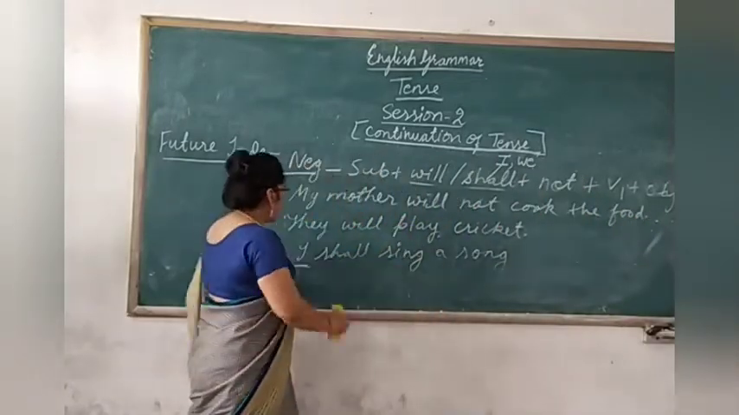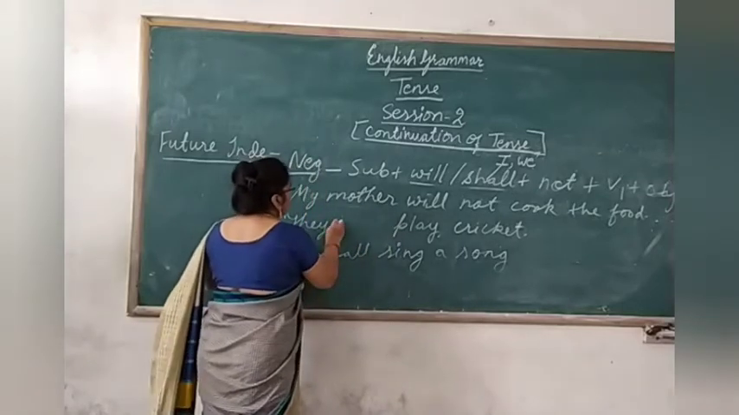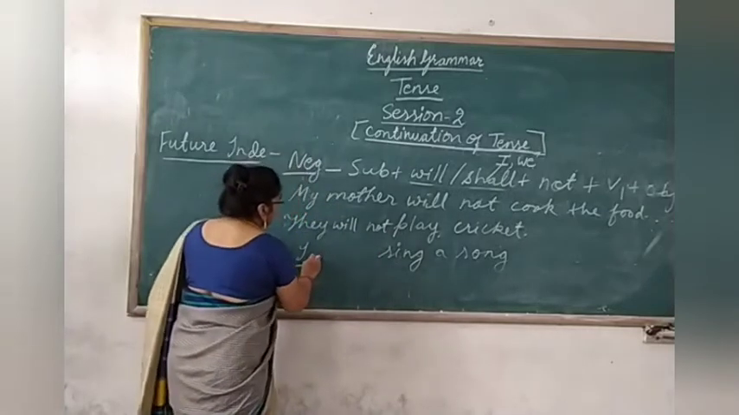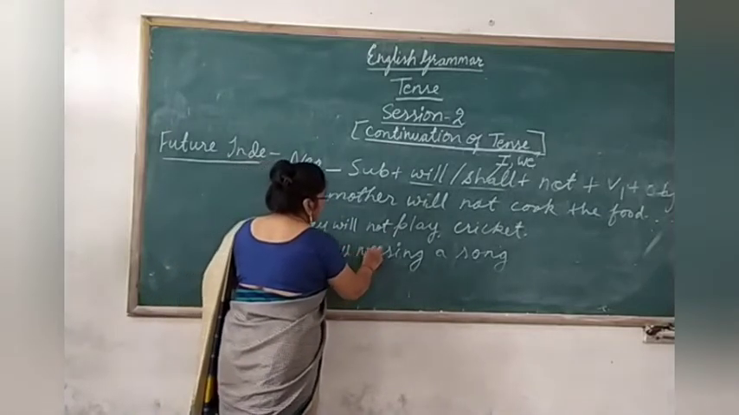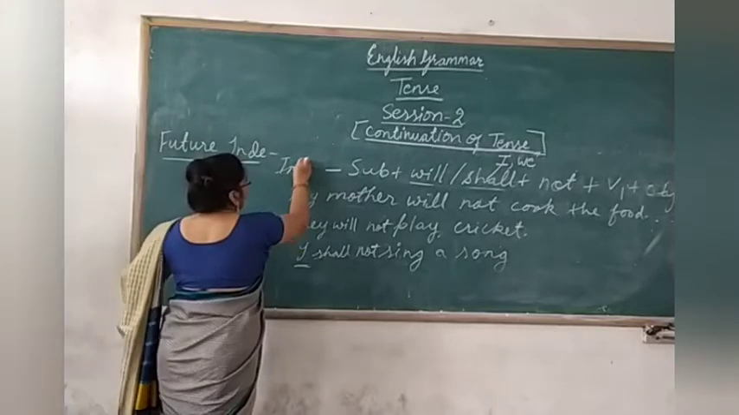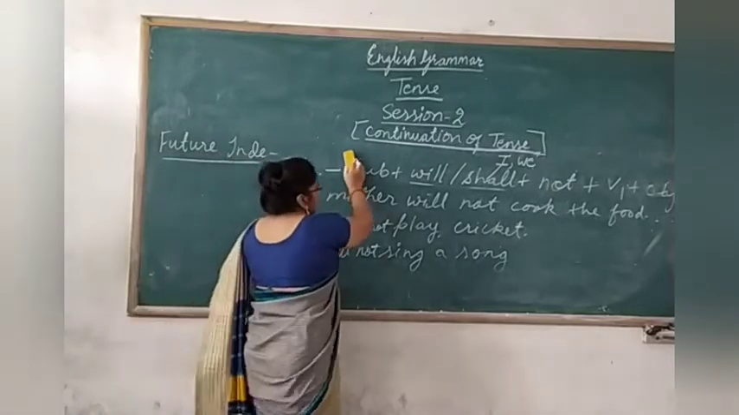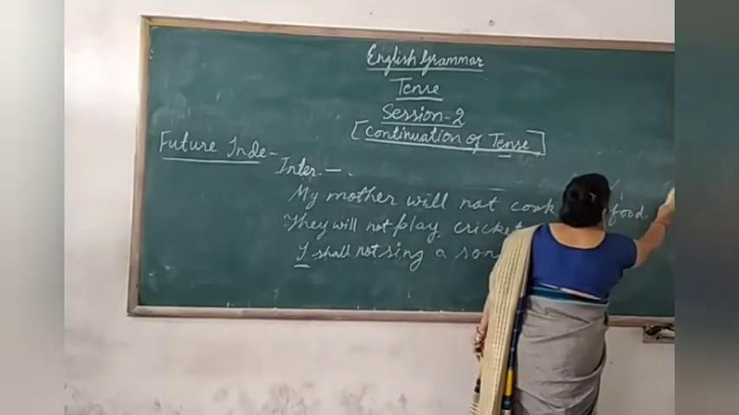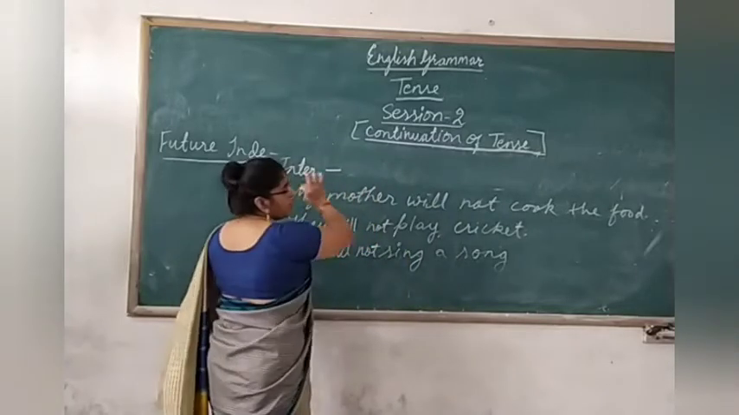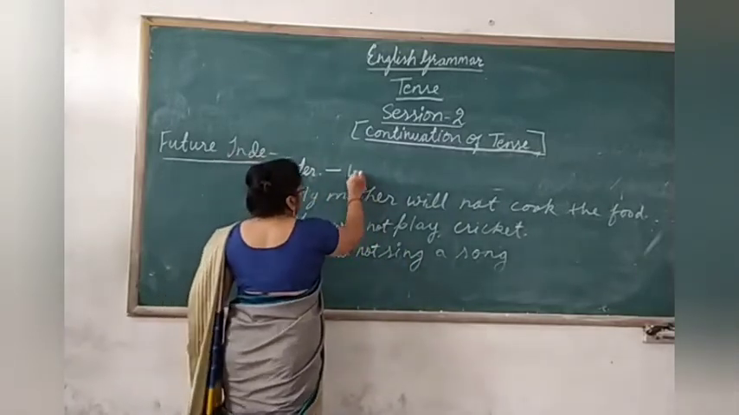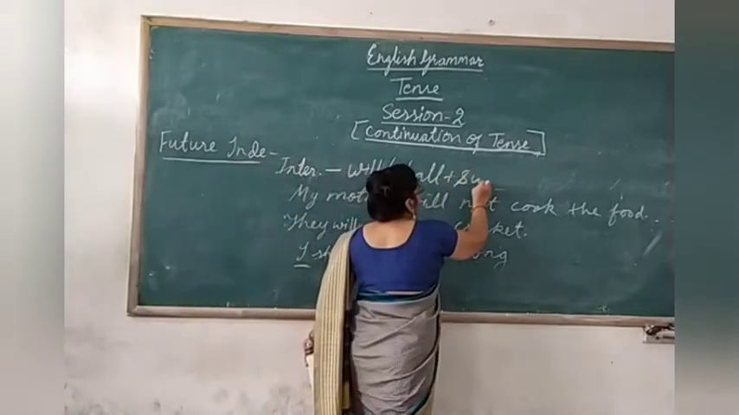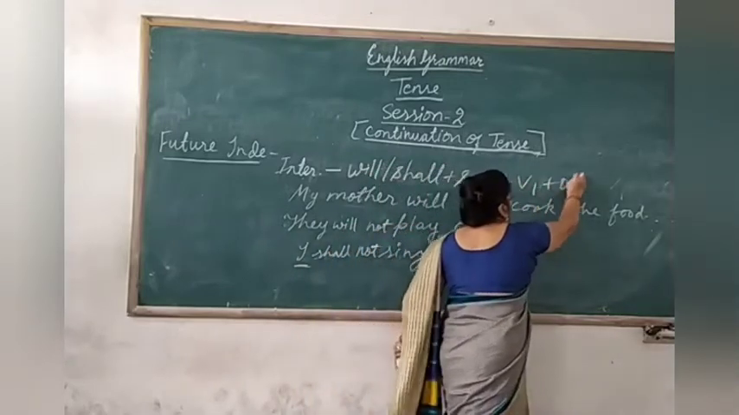Same way here also, after will, what will you add? Not. Clear? Here also, after shall, what will you add? Not. Clear? Now let us see the interrogative structure of this tense. We'll again put the helping verb in the beginning to form the interrogative structure of future indefinite tense. How will the structure be? Will or shall, then subject, V1 plus object.